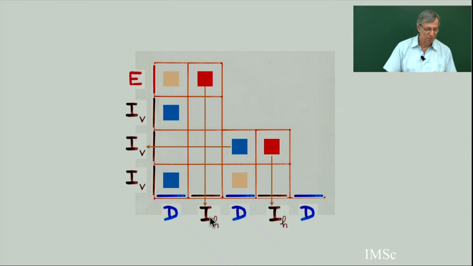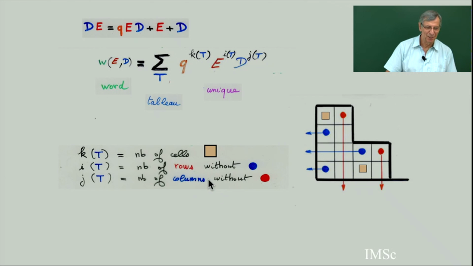Is it clear for everybody? And so I can restate my theorem. I have not yet given a formal proof, but I can restate that any word in E and D can be written as a sum of monomials associated to an alternating tableau.